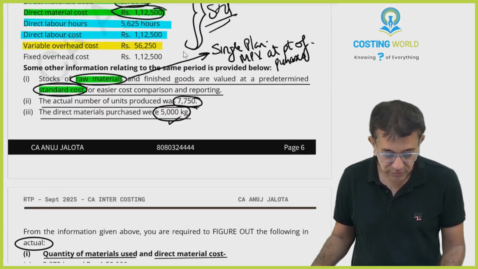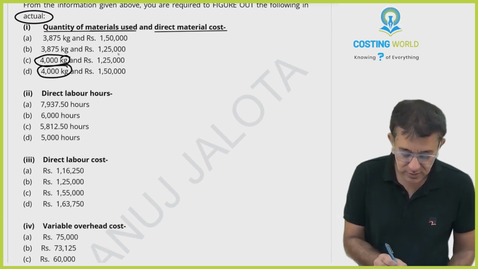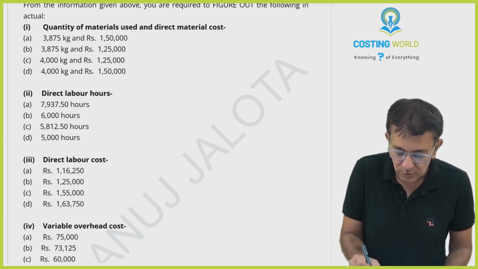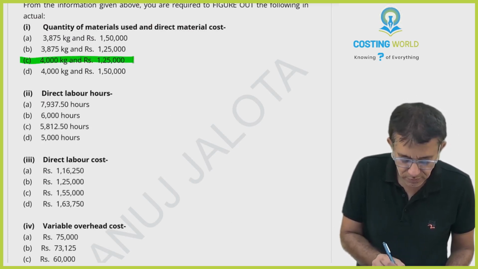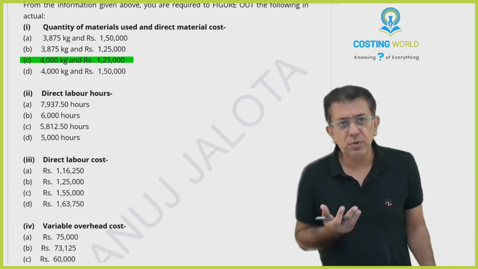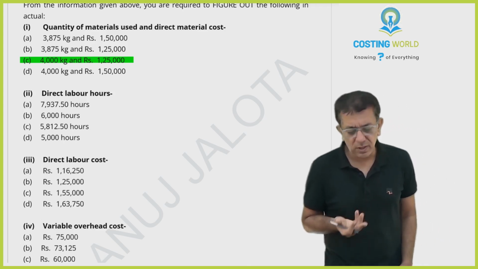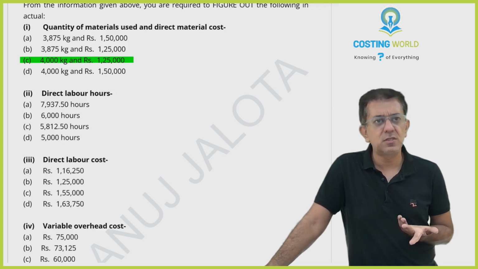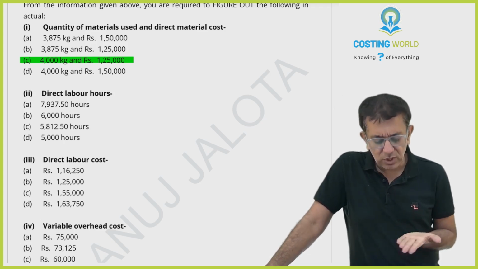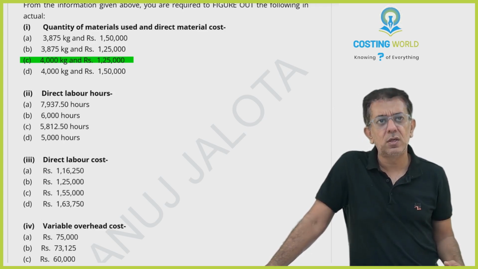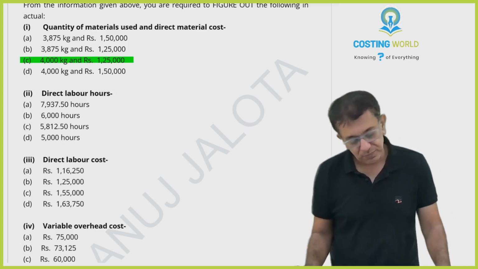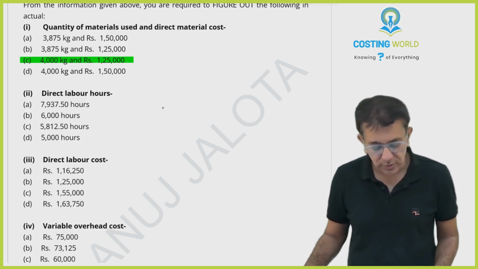1,25,000. Is 1,25,000 part of your answer? Yes. So therefore, this must be your answer. What else to do, beta? This is the only way for me to solve then. They should mention it, because by default I'll be thinking direct material cost means whatever you charge to the cost sheet. In the cost sheet, you charge consumption only. But if I take that consumption, the answer is no longer in the options. So in that case, I take purchase cost. Okay, this thing is altogether done.